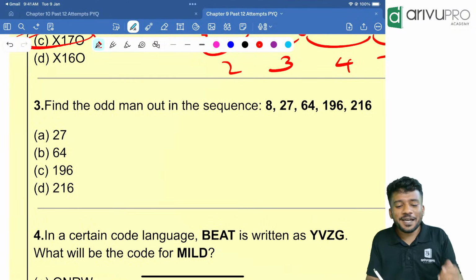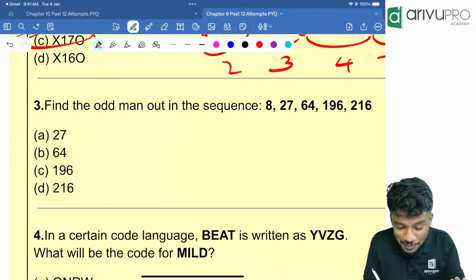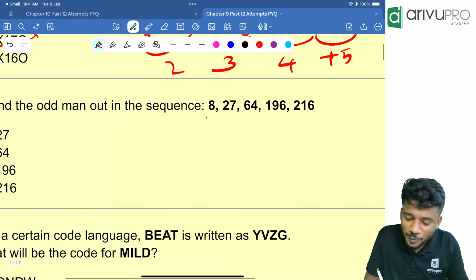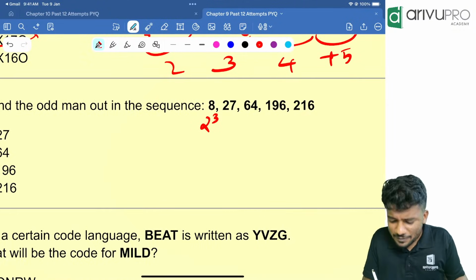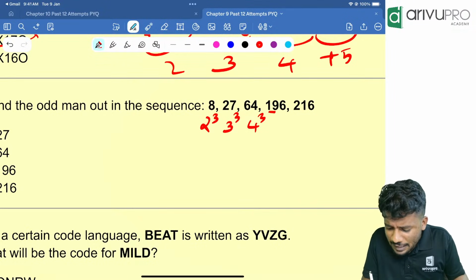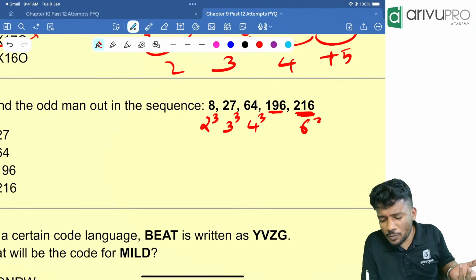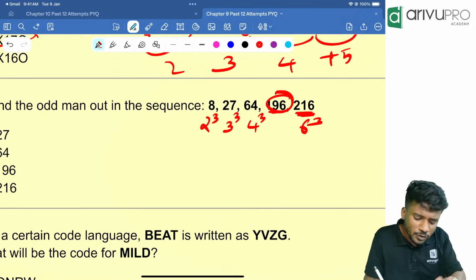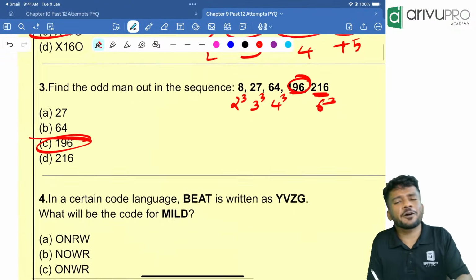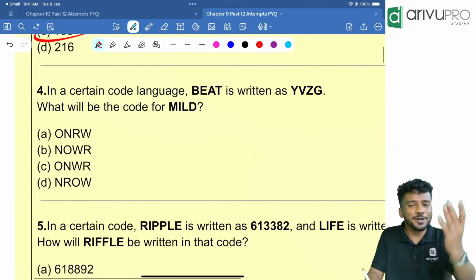Now find the odd man out from the following sequence is the question. People look here. 8 is what? 2 cube. Now 27 is what? 3 cube. 64 is what? 4 cube. Then 196 is there. Let it be there. 216 is what? 6 cube. 196 is not a cube. So who is the odd man out? Option C is the odd man. I hope that you understood this.